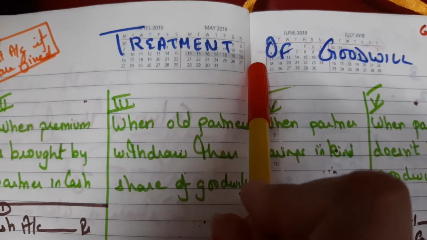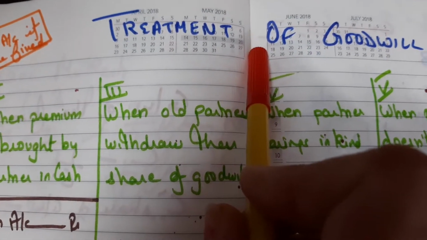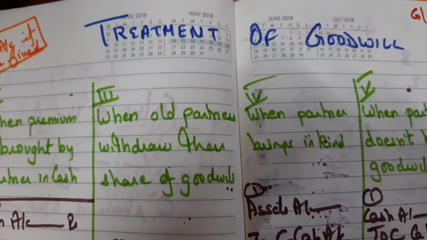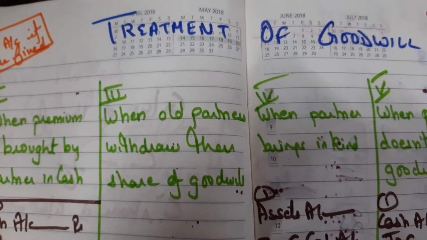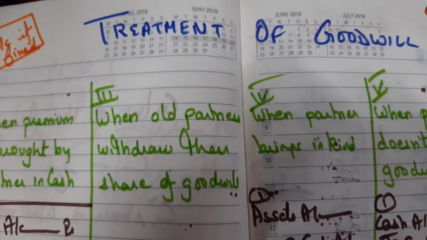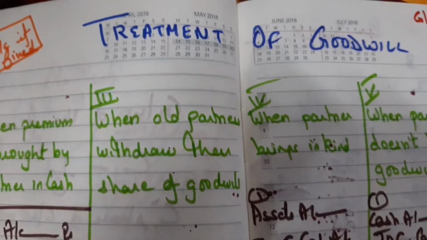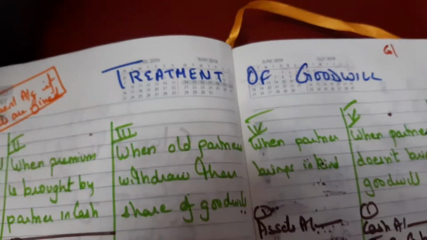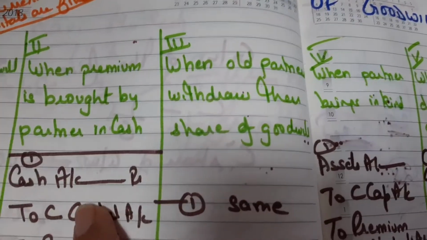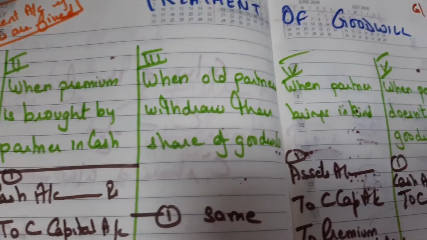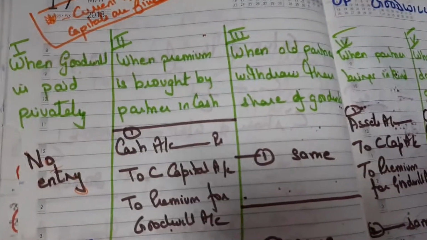As you remember, in my last video I told you that the new partner who is being admitted gets two shares. He gets a share in profit and he gets a share in assets. So for share in assets he is bringing his capital, and for share in profits he is bringing his share of premium of goodwill. When he brings his capital, the entry will be cash account debit to C's capital. Now how to treat the goodwill when he's bringing it and when he's not bringing it, there are different cases.